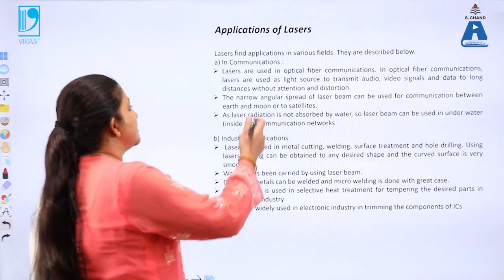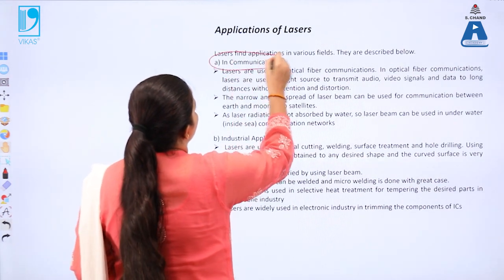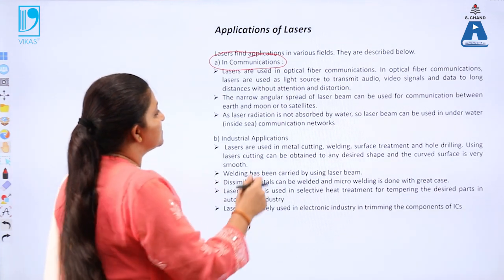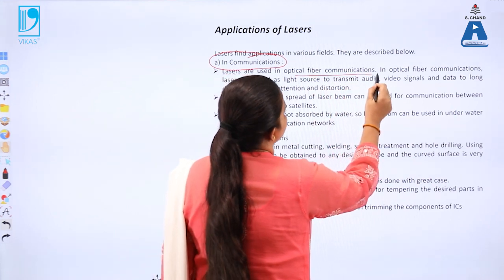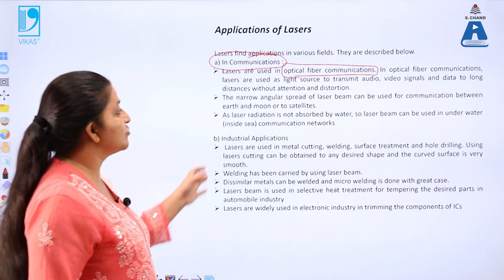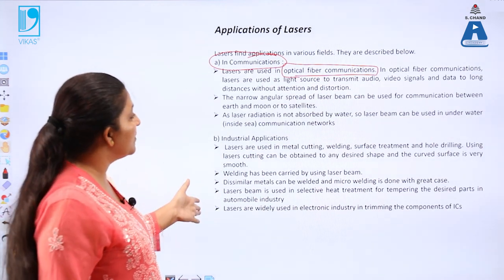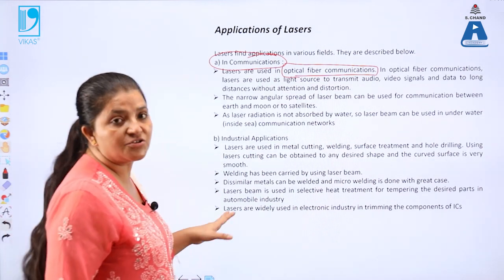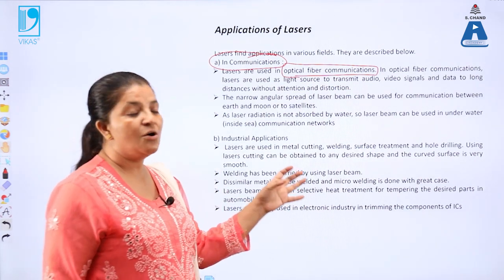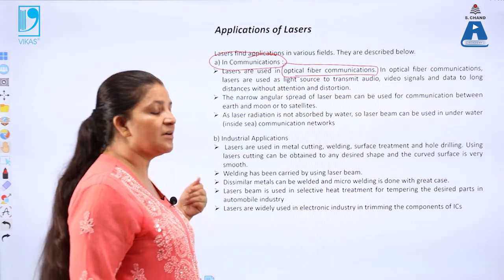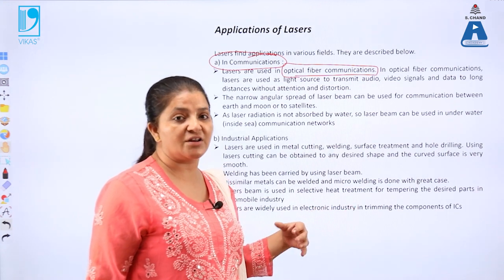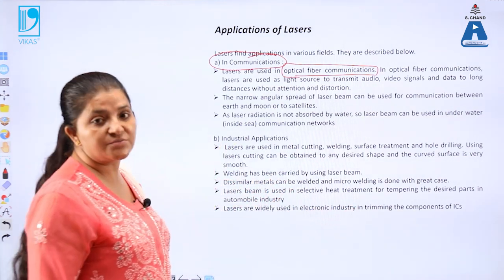So first area is communication. The laser beams are highly used in communications. First, laser beams can be used in optical fiber communication. We know that when ordinary light is used, it cannot travel for a longer distance. In the midway, the light will diminish. But in order to travel the signals for a longer distance, we need a light which can travel a longer distance, having high intensity and more directional. So that's why the laser beams are preferred.